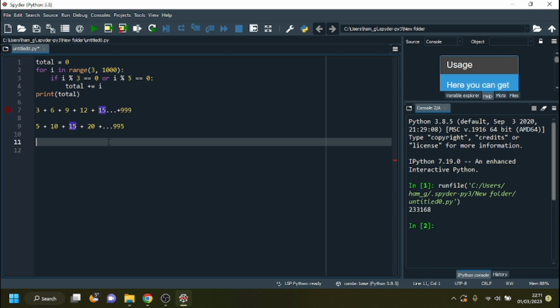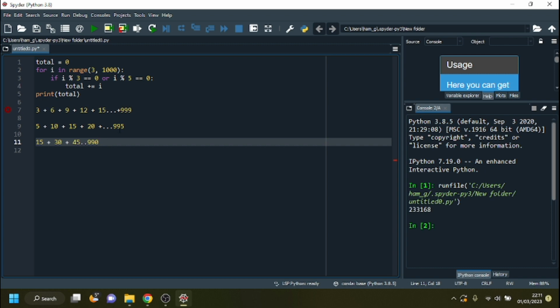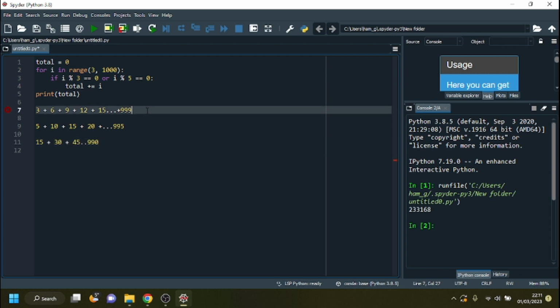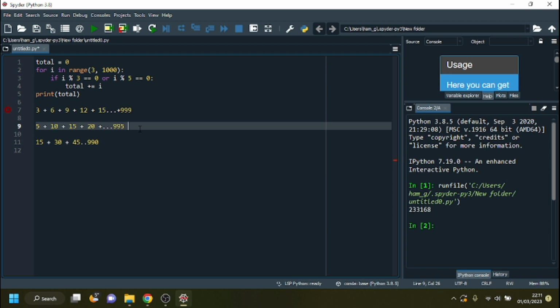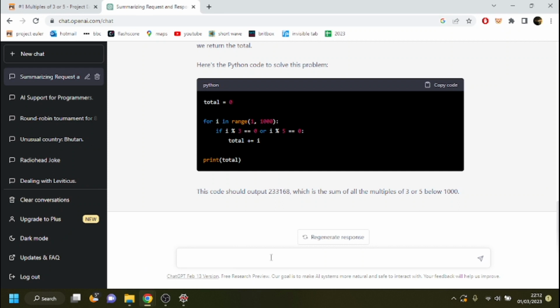We do this, I think this is called inclusion-exclusion. So we've included too many 15s, now we're going to exclude them. So we're going to find the arithmetic series for the 15s, 15 plus 30 plus 45, all the way up to 990, and then we're going to subtract. So we find this arithmetic series and this series, the 3s and the 5s, we add them together, and then we subtract the 15s. That's inclusion-exclusion. Let's see if ChatGPT knows this.